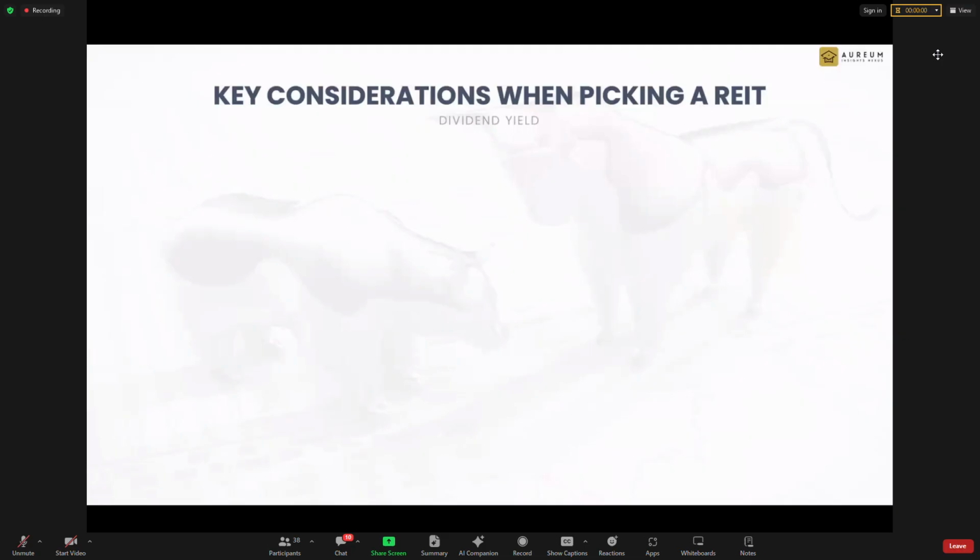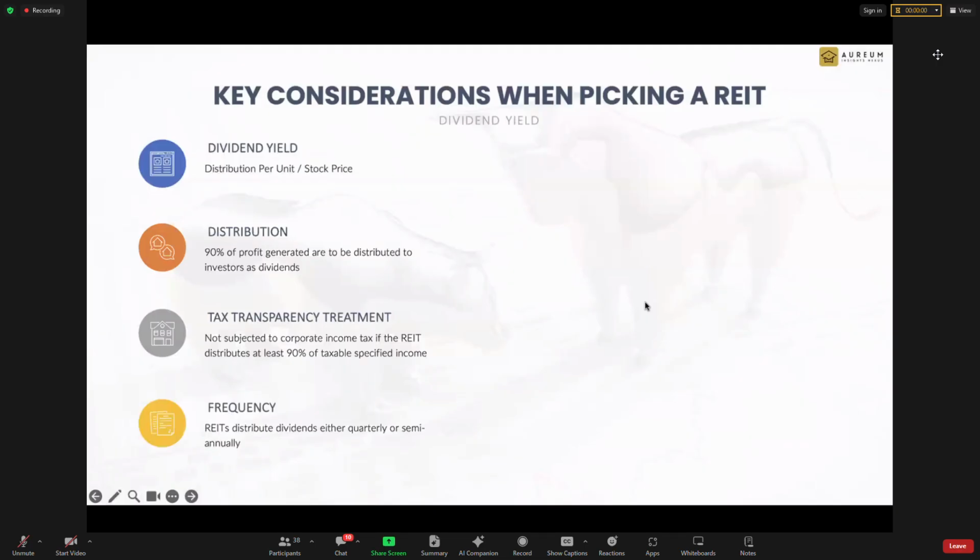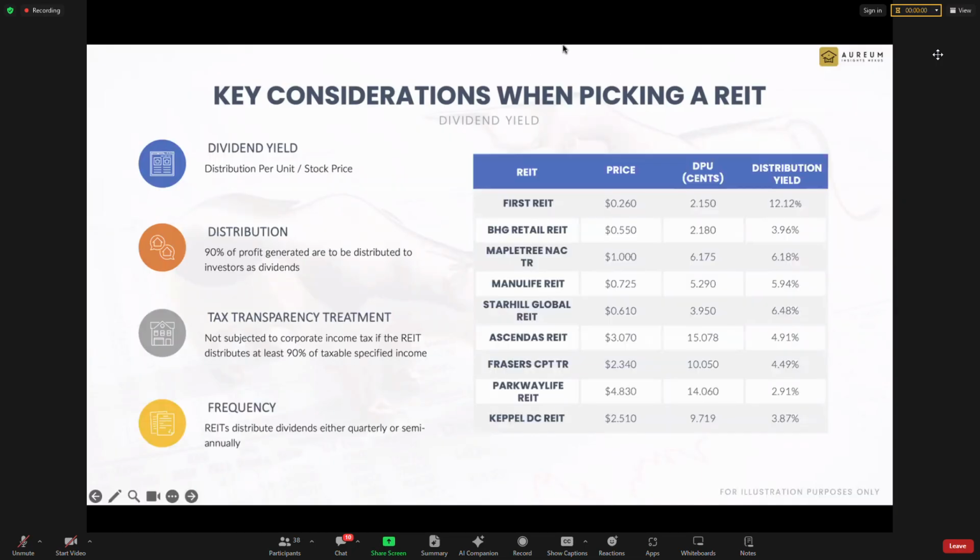Okay, now let's look at how to pick a REIT. First thing we look at is something called dividend yield. So what is a dividend yield? The example shown here is all past data. It's not the latest data. It's mainly for illustration purposes. So do take note.